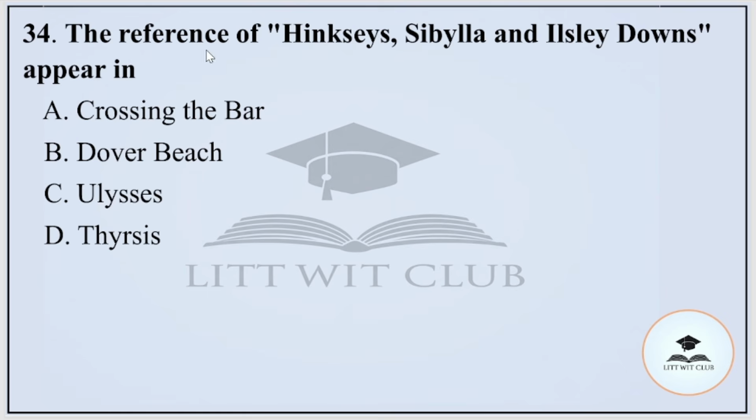Question number 34. The reference of Hinksey's Sibylla and Ilsley Downs appears in Crossing the Bar, Dover Beach, Ulysses, or Thyrsis. And the correct option is option number D, that is Thyrsis.